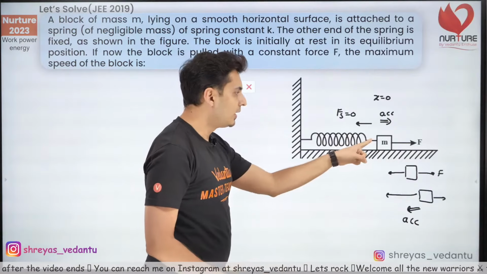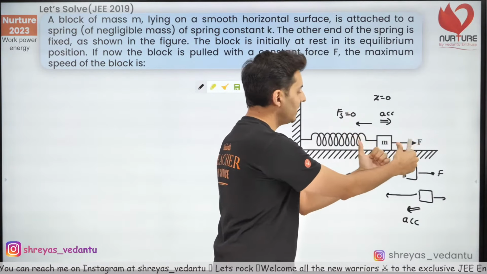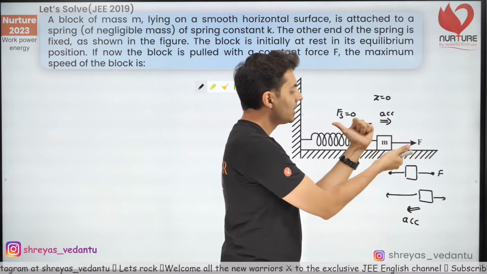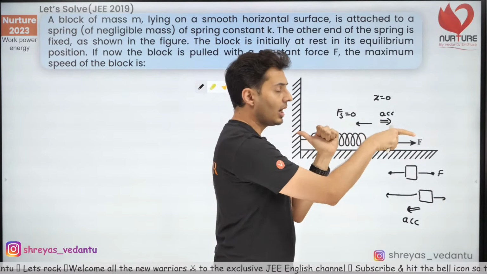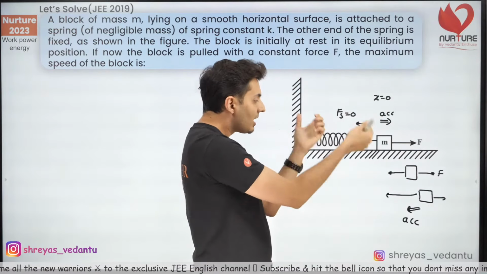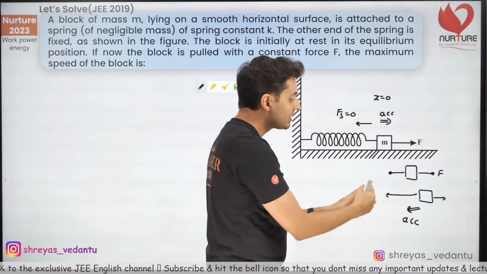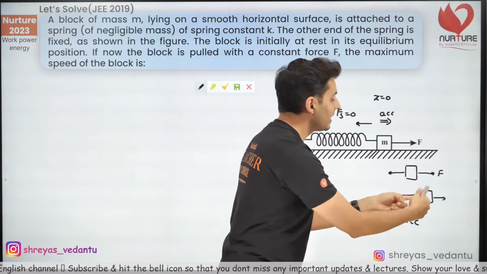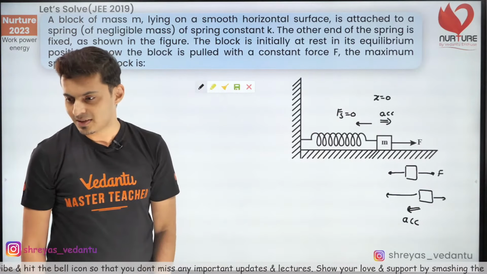I'm repeating. First, there was no spring force, only this force. As this block moves ahead, spring force starts to act. As the block moves more towards the right, the spring force keeps on increasing. There comes a point when they are equal, and if it proceeds more ahead, the spring force will exceed, and that means the net force will be towards your left side. That means the acceleration will be towards your left side, so it will decelerate, eventually stop and come back. See if it makes sense.